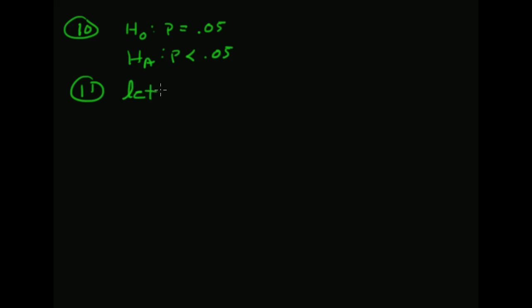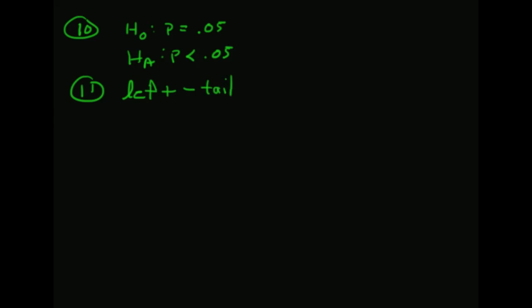All right, so the next claim is less than 5% of Chipotle customers leave the restaurant dissatisfied. So my null hypothesis is that the proportion is equal to 5%. My alternate hypothesis is that the proportion is less than 5%. So number 11, this would be a left-tailed test.